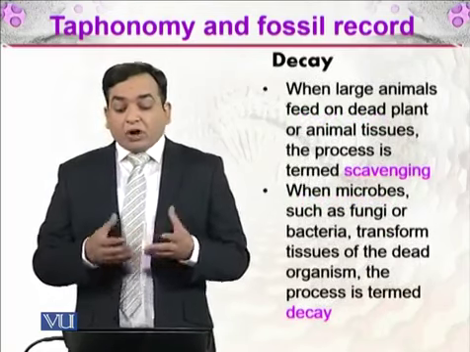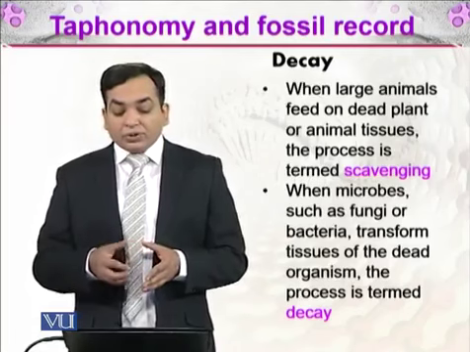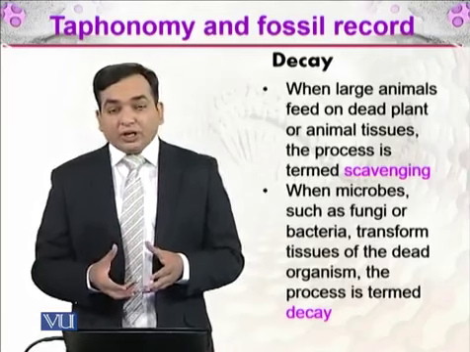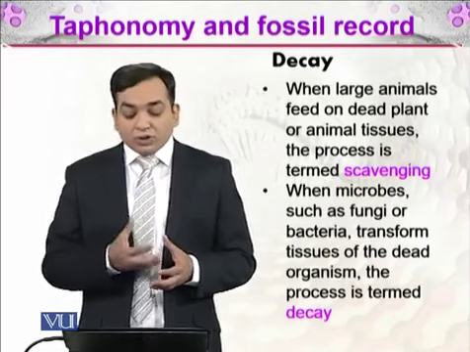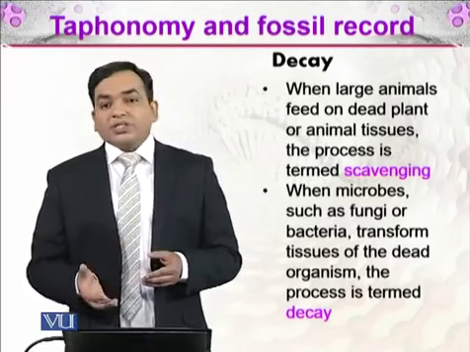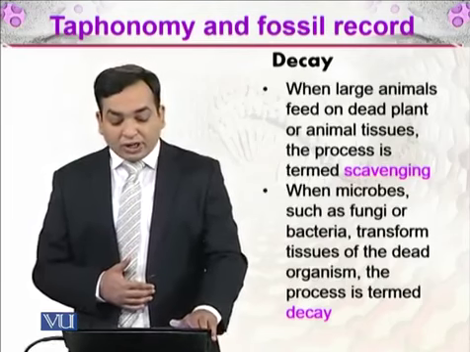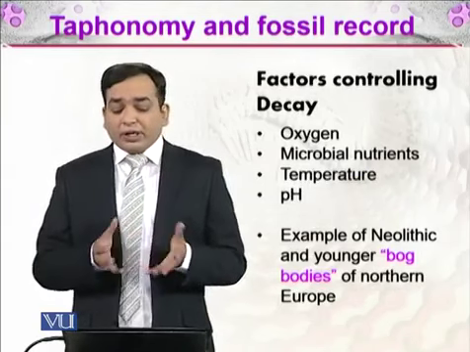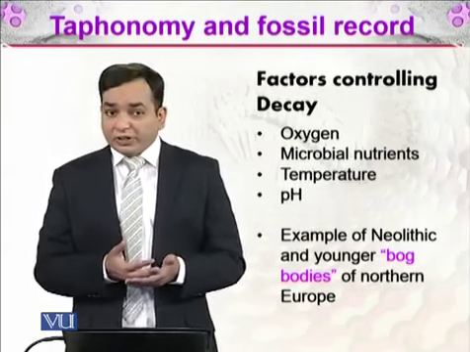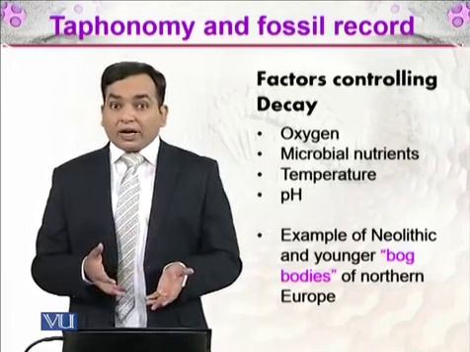So decay: when large animals feed on dead plants or animal tissue, the process is termed scavenging. And when microbes such as fungi and bacteria transform tissues of the dead organism, the process is termed decay. So you know the difference now between scavenging and decay. So what are the different factors which are affecting the decay? Almost all those factors affect the organisms that are involved in that activity.